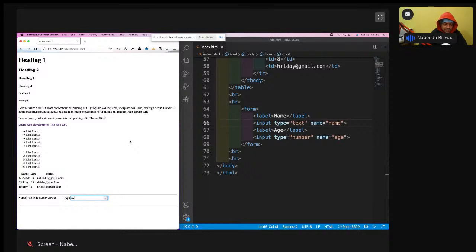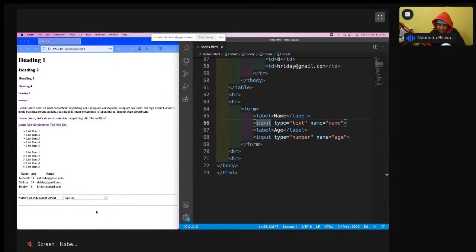One thing to notice here is that everything is an inline element. Label is inline, input is also inline. So everything is coming in one line. Now I don't want it to come on the same line. If we were doing CSS, it would have been very easy, but we're not doing CSS yet. Maybe around 4:30 we will start CSS. So I want this name and this age to be on different lines. How do I do that?